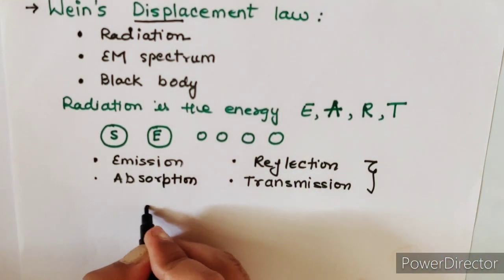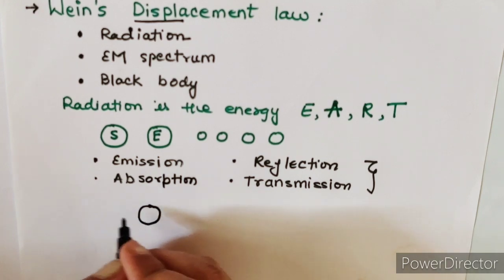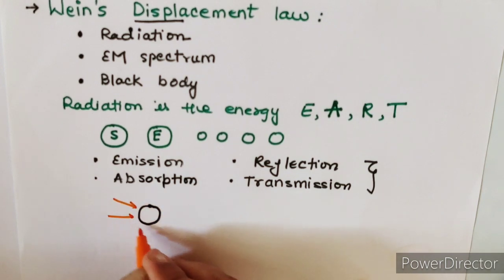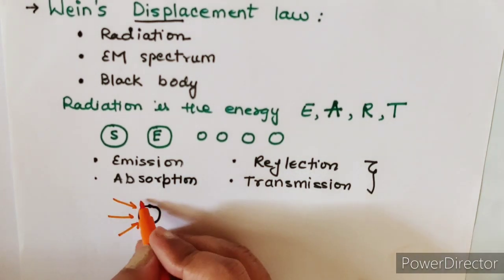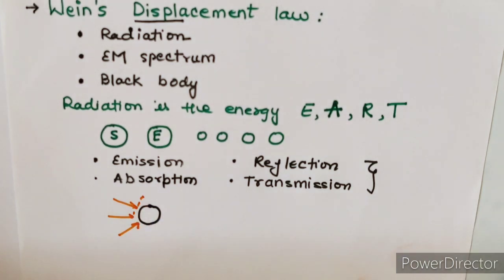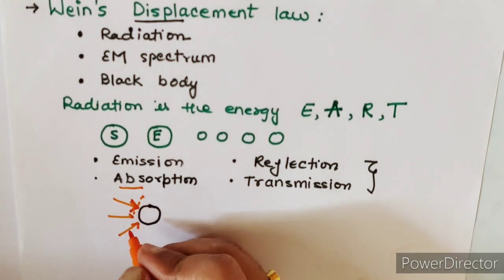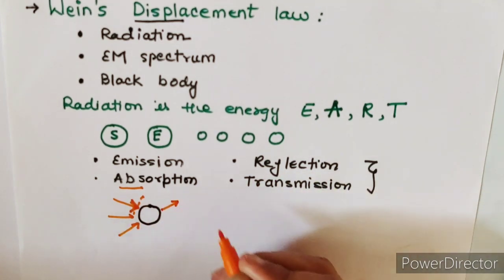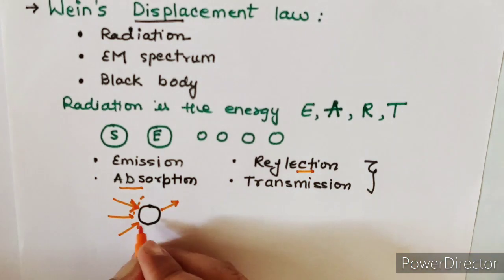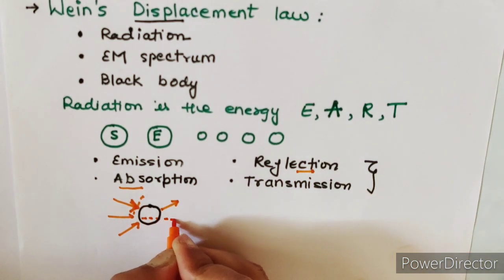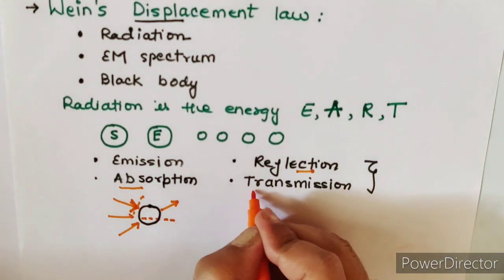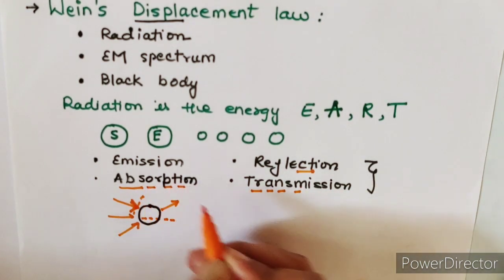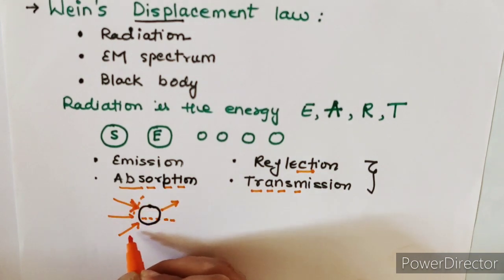So suppose, for example, this is my object. On this particular object, some radiations are falling on it. So these are my radiations which are falling on it. Now these incident radiations have four ways to end up. Some portion of these radiations will get absorbed, some of these radiations will get reflected, so reflection will take place, and some of these radiations will get transmitted through the object. So therefore transmission will take place. So these three processes will take place if any radiation is falling on the object.